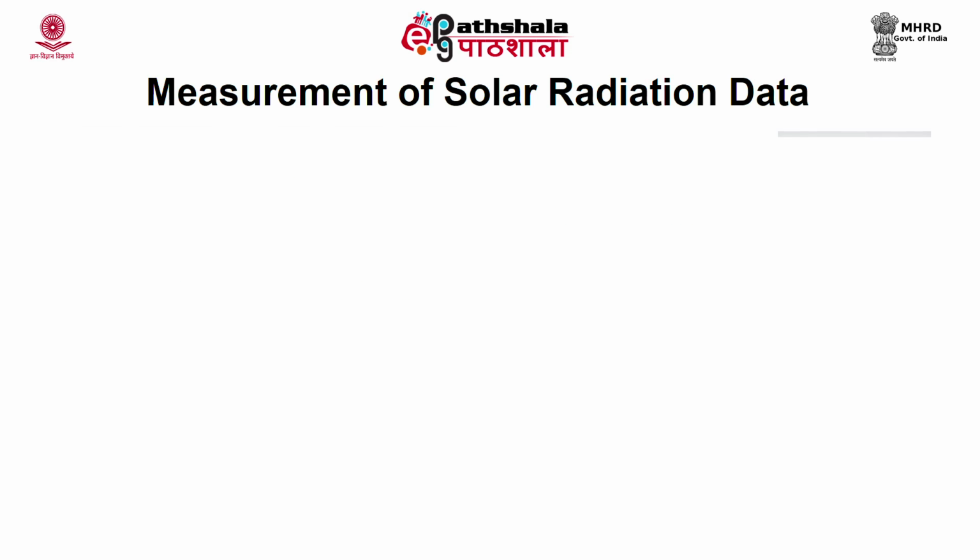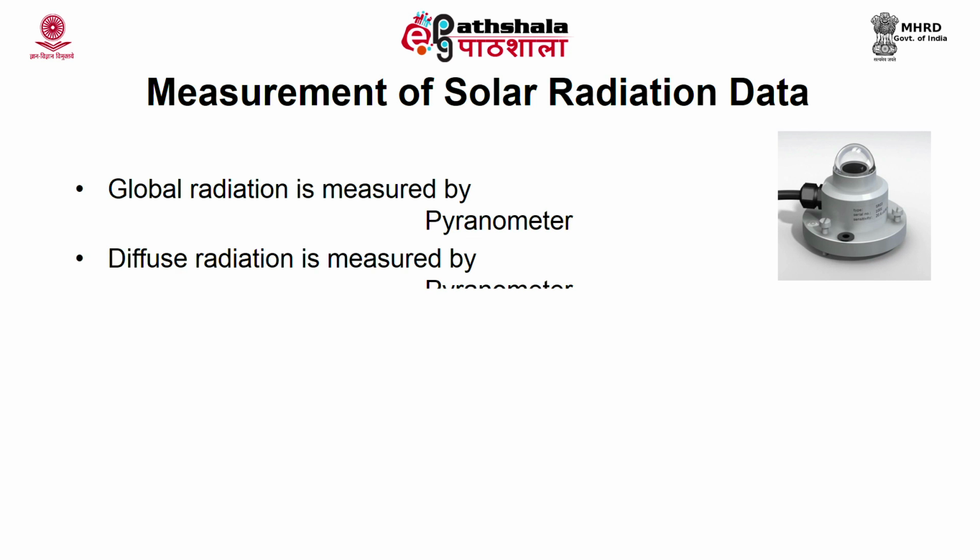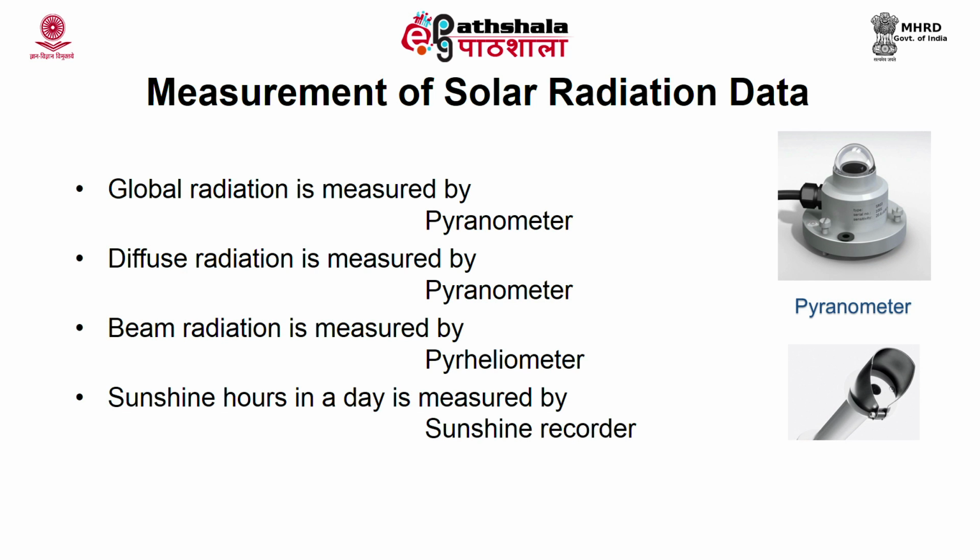Now, how will you measure this solar radiation? This is mainly measured with the help of a pyranometer, pyrheliometer, and sometimes the sunshine recorder is also used. Pyranometer is a radiation energy measuring device that is used to measure global or total radiation, usually on a horizontal plane, but it can also be used to measure on an inclined plane. Pyrheliometer is used to measure beam radiation. If you want to measure the beam radiation, you should use a pyrheliometer. And the sunshine recorder is used to measure the duration of the bright sunshine hours in a day. So, the radiation quantity or intensity is measured by pyranometer or pyrheliometer, while the duration of bright sunshine hours in a day is measured by the sunshine recorder.